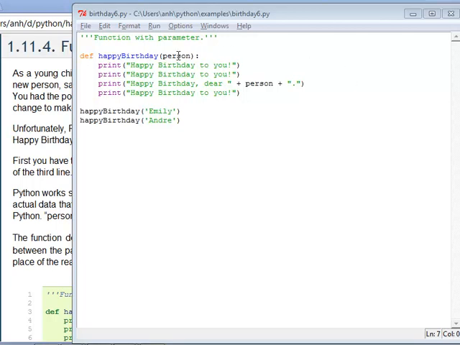We need something that's a legal Python variable, so I'm using person. And here you see the definition of a function with a parameter. The idea is that person here stands, as in the instructions we were giving, for whatever person you actually want to sing happy birthday to.